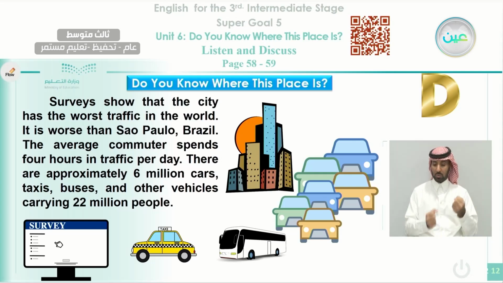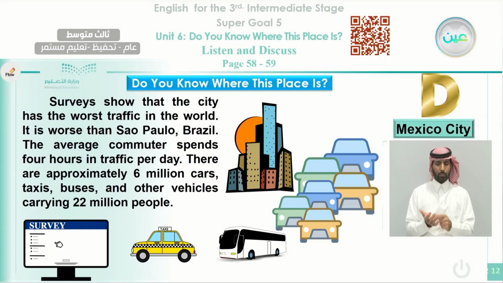There are approximately 6 million cars, taxis, buses, and other vehicles carrying 22 million people. Okay, you see how many people are there in this city? What is it? It is Mexico City.